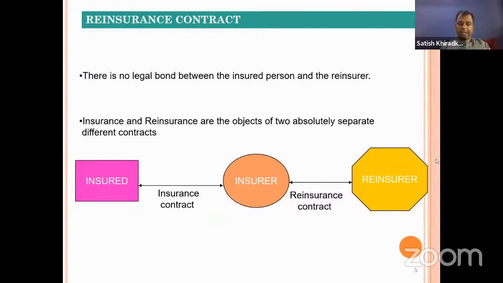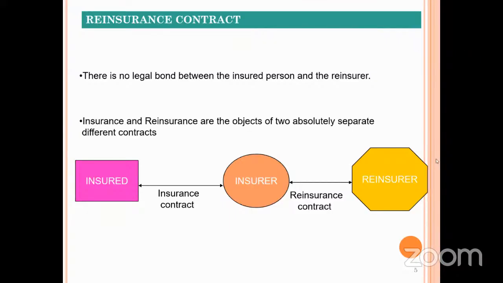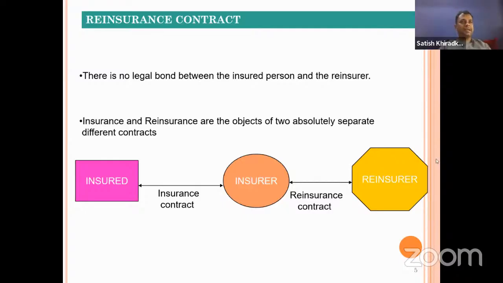But suppose, sir, how will the insured come to know the reinsurer? Correct. Very good question, because he is not a party to that contract, but he can get the details from the insurance company. That will happen in case of insolvency only. In that case only he can get the details. Otherwise, it is not even required. So he will take the details of with whom my risk is reinsured, and then by that he can claim it.